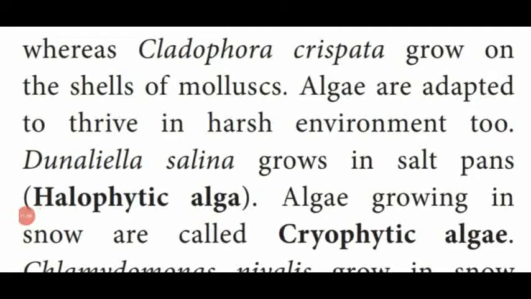Another alga named Cladophora crispata grows on the outer surface, that is the shell of the molluscs. Molluscs means snail, we call it apple snail. The outer surface of a mollusc is known as the shell, isn't it? On the shell only, some algae live, named Cladophora crispata.